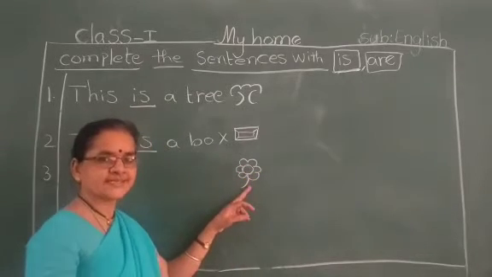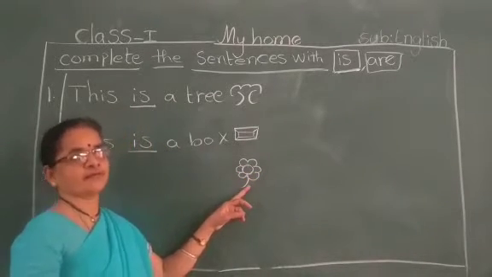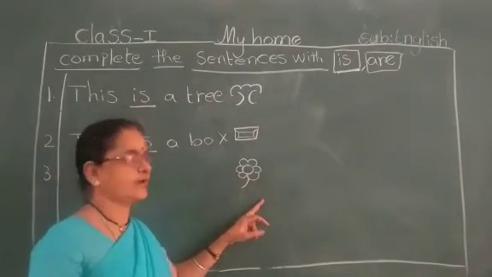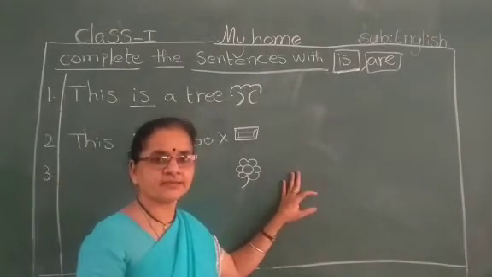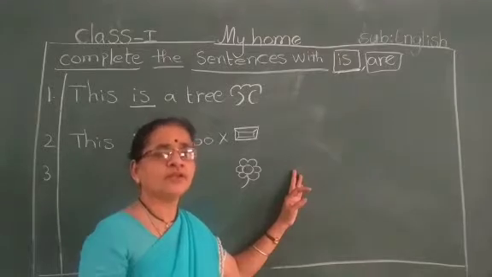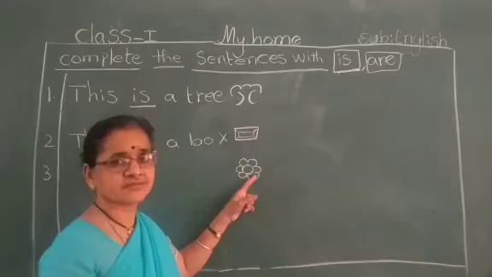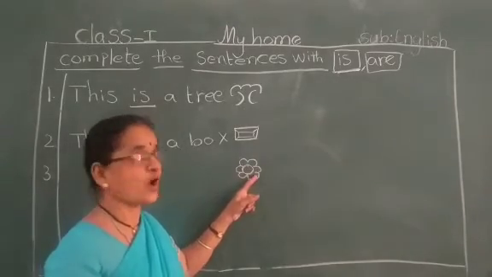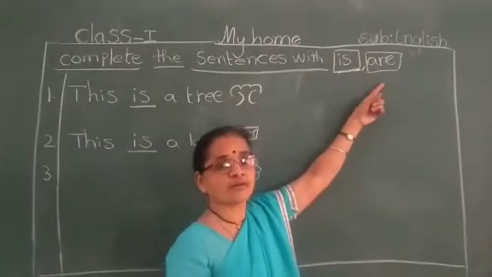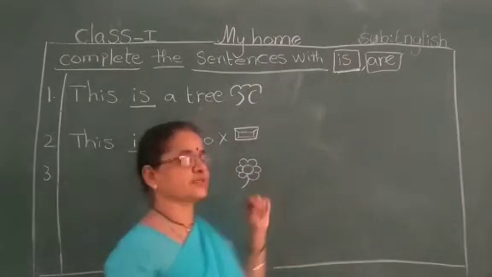Yes. What is here? Flower. How many flowers are there here? So many? No, only one. What I have to say? Only one means? Yes. What we have to use? Is or are? Is. Yes.